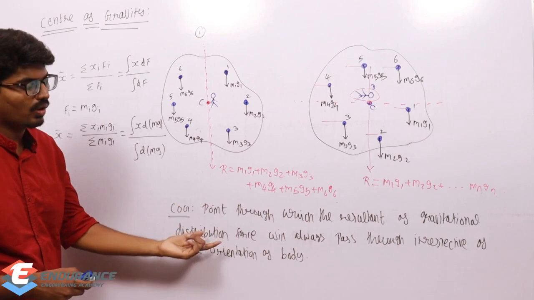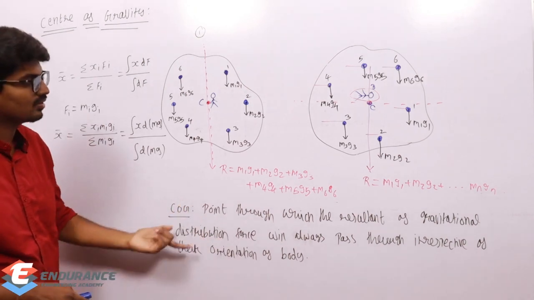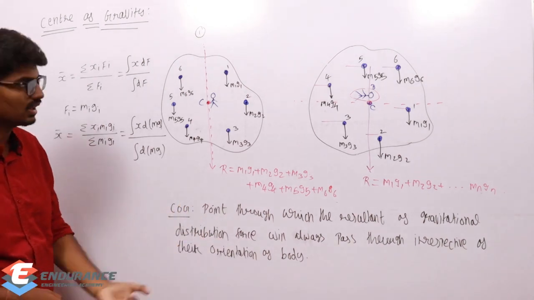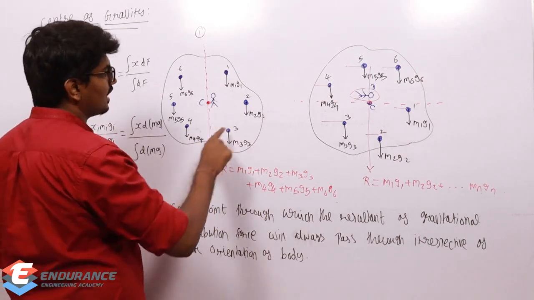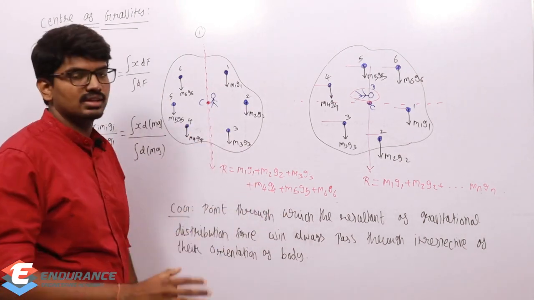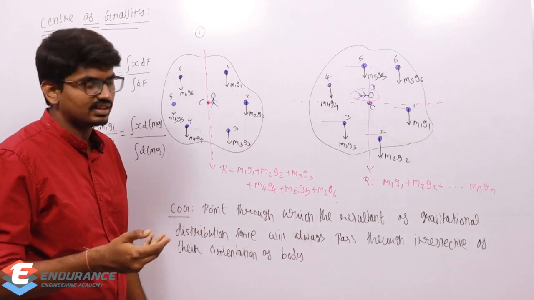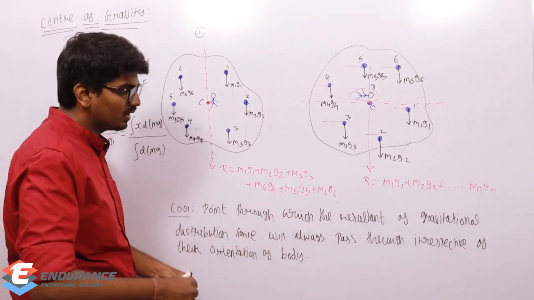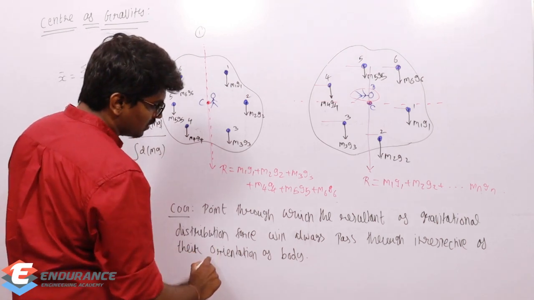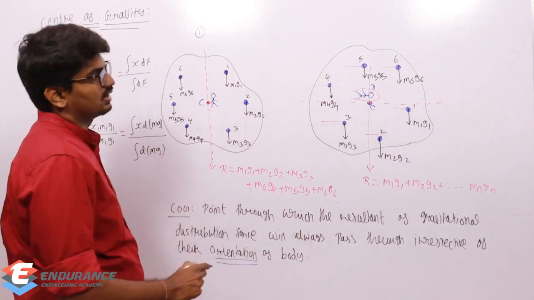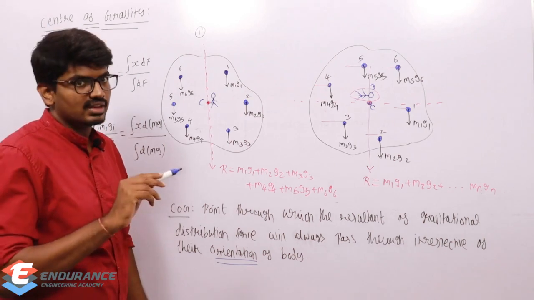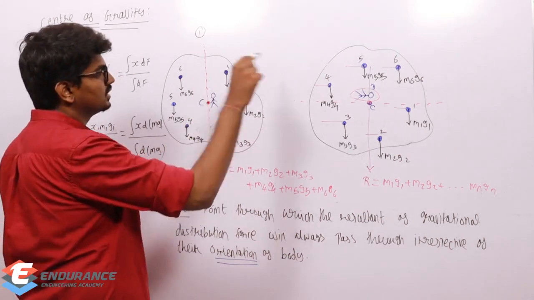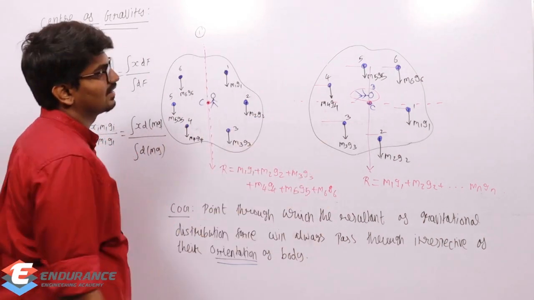Center of gravity is the point through which the resultant of the gravitational distributed force will always pass, irrespective of the orientation of the body.